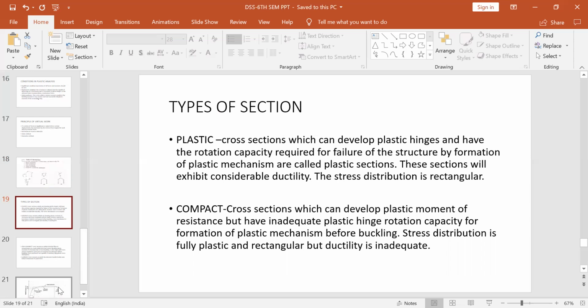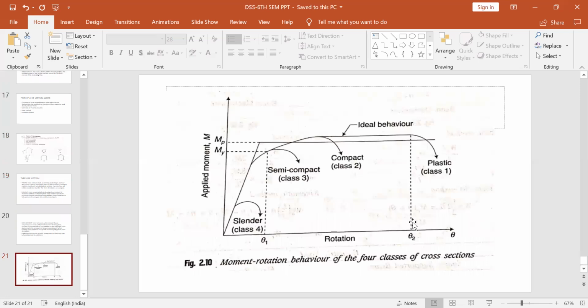Okay. So we see in this figure, this is also Class 1. So see this figure, this graph shows the graph between the applied moment M and the rotation theta. As and when you increase the moment, the rotation will start increasing. Okay. See, actually the graph is like this. This is the actual graph.